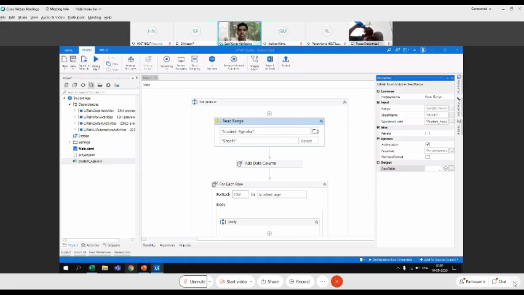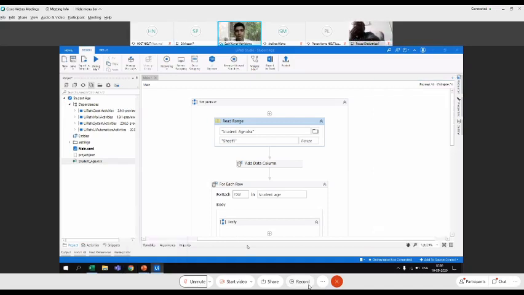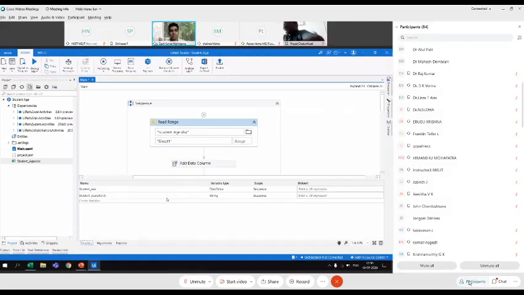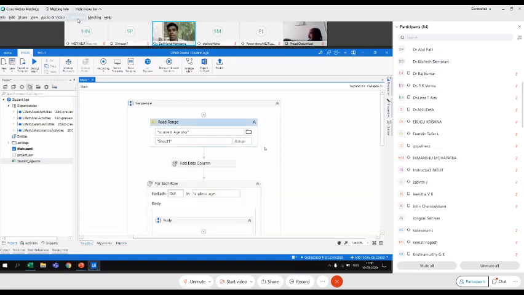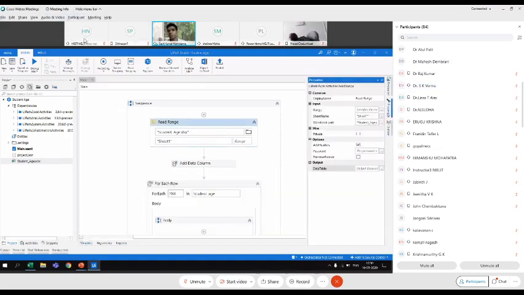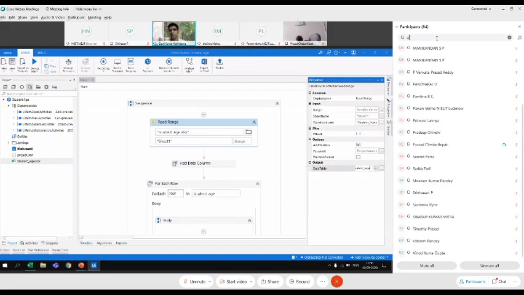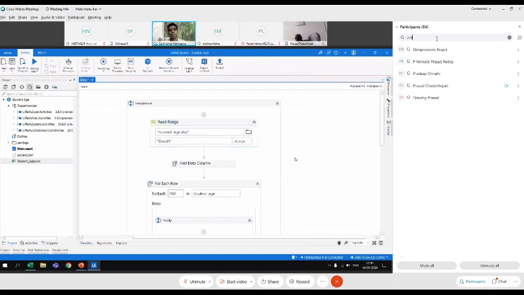The easiest way to create a variable is by pressing the shortcut Control K and giving the name of that particular variable. If you see, I have already created the variable. The name of the variable is student underscore age. That is the data table which we have to write. Make sense?